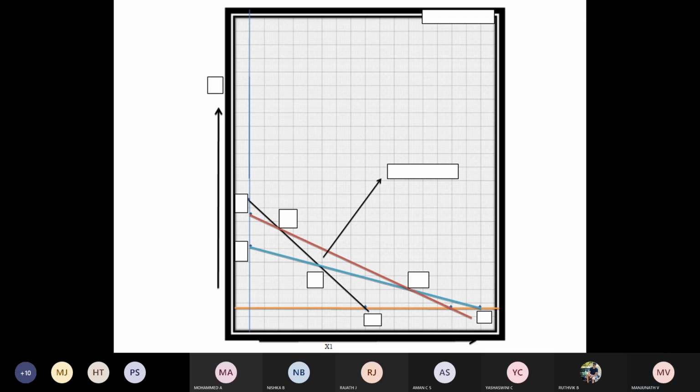Now, if we say the last line, EF is equal to equation 3, that is less than or equal to.